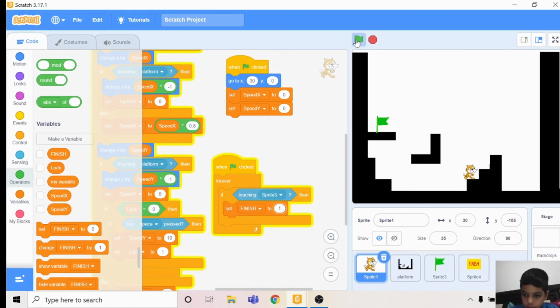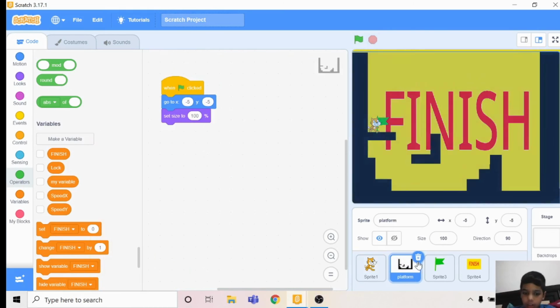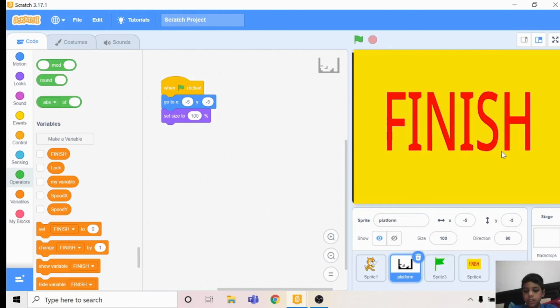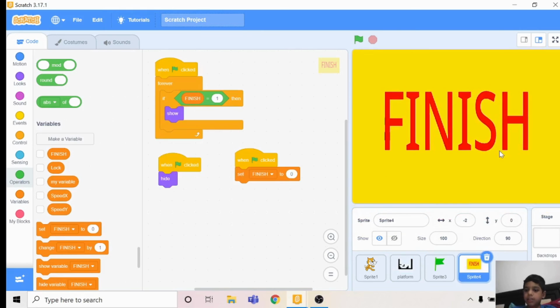Now it's finished. But we want all these to hide. So we should just drag the finish again over it.